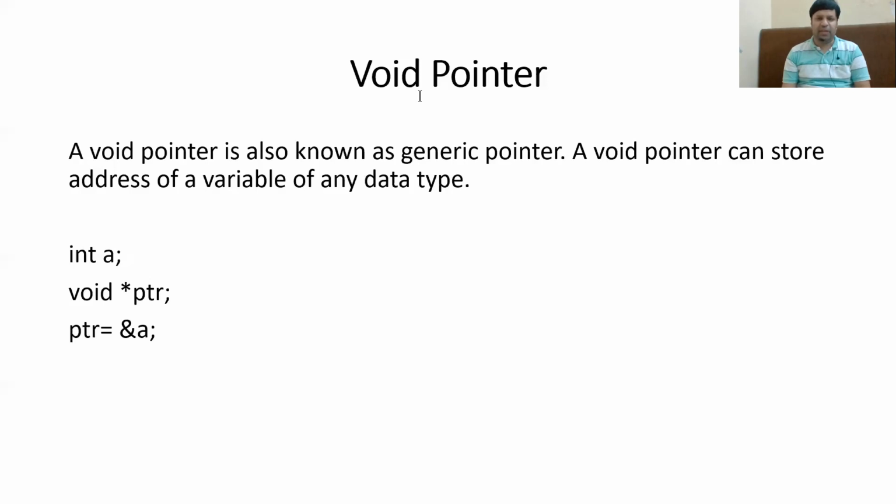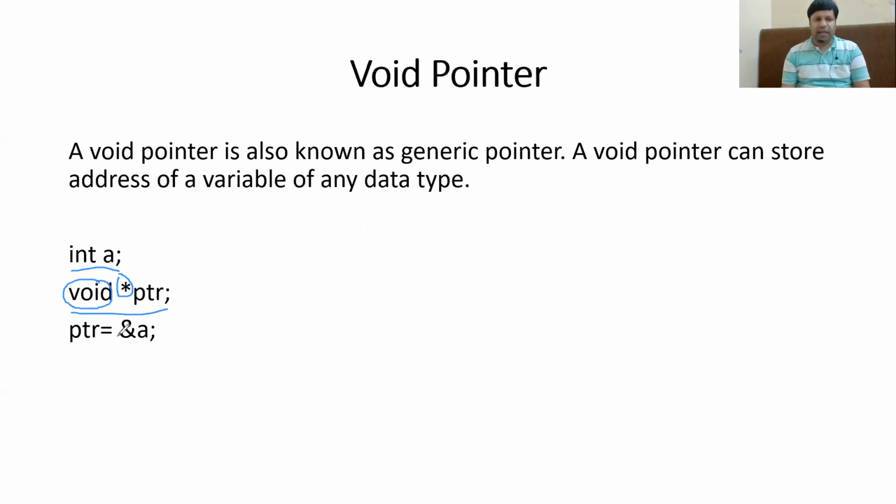First of all, what we are doing is we are creating a variable of integer data type, that is a. Then we are creating a pointer using the dereference operator, but the data type of this pointer variable is void. That means it has no data type.